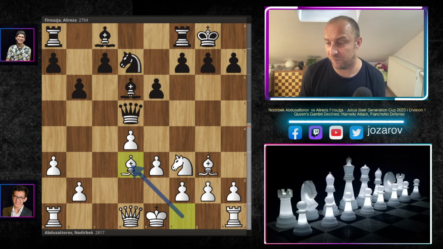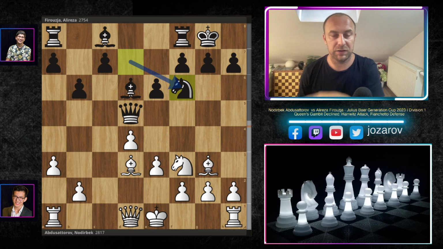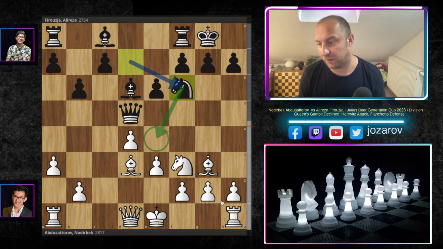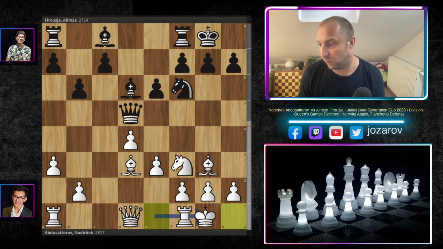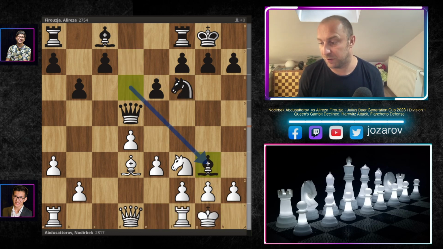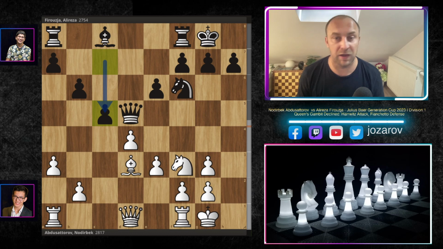We have knight to d7 by Alireza, bishop to d3, knight to f6. So Alireza played this beautiful maneuver with the knight, but has now a very, very powerful position of the knight, also controlling the e4 square. We have kingside castling, bishop takes g3, h takes g3, and now c5.